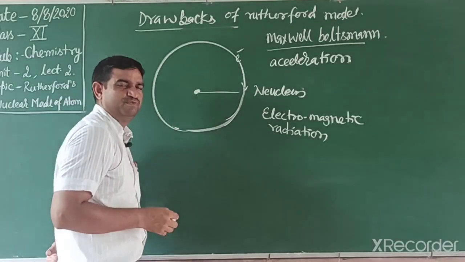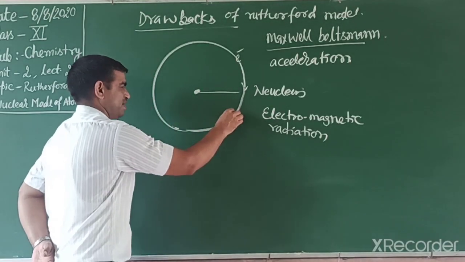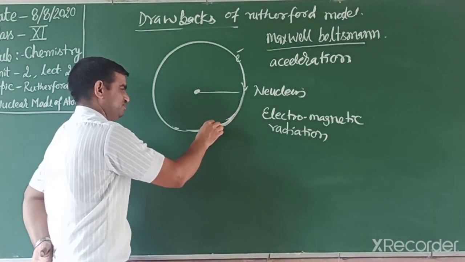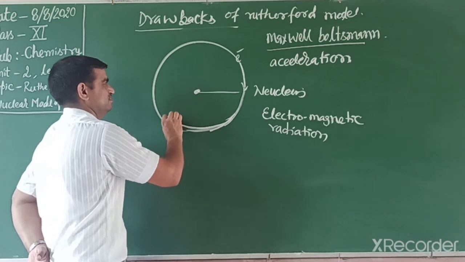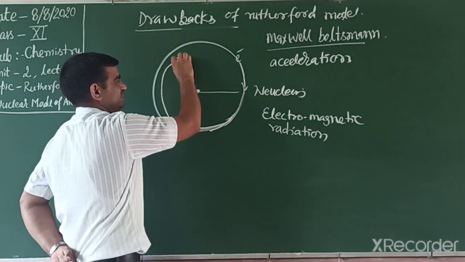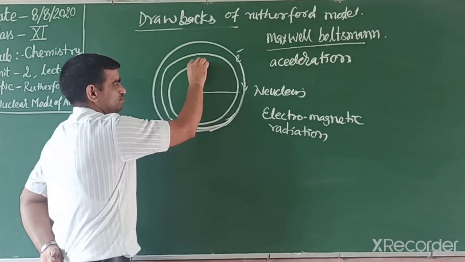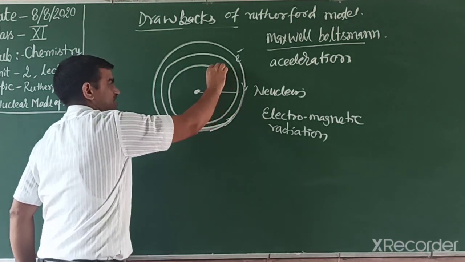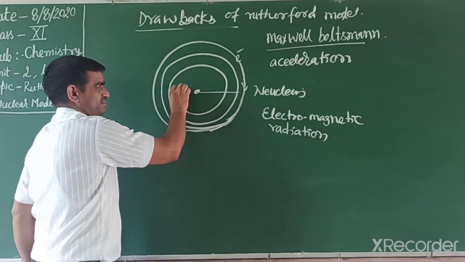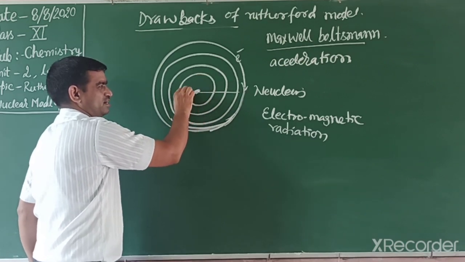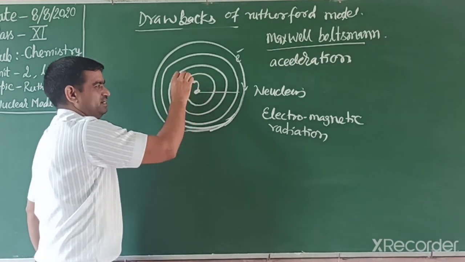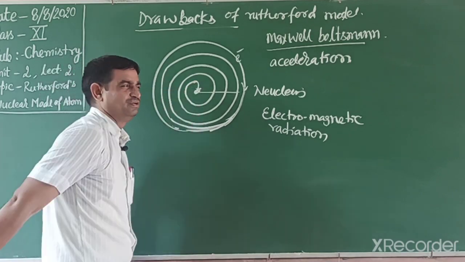Then what happens when energy is released? Its path shrinks. The path comes nearer, it shrinks nearer to the nucleus, and after some time it comes nearer and further nearer, and then it collapses into the nucleus.